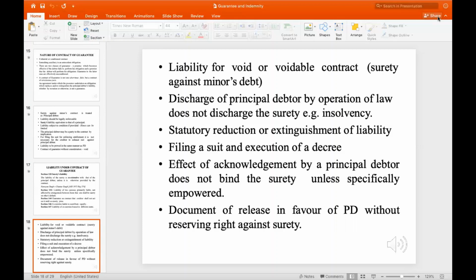The effect of an acknowledgement by the principal debtor does not bind the surety unless specifically empowered. This is a very specified issue. A document of release in favor of the principal debtor without rights against the surety also cannot take place.